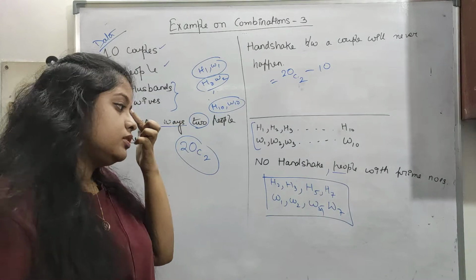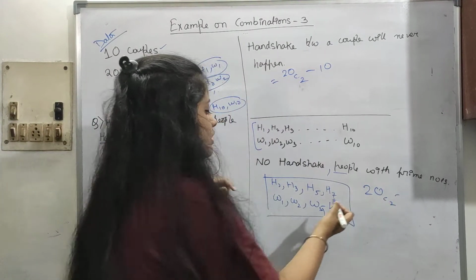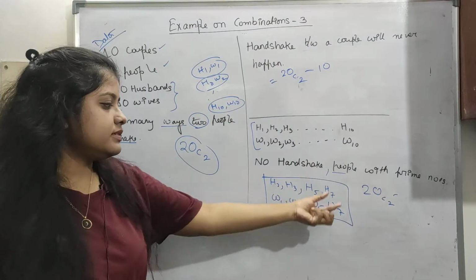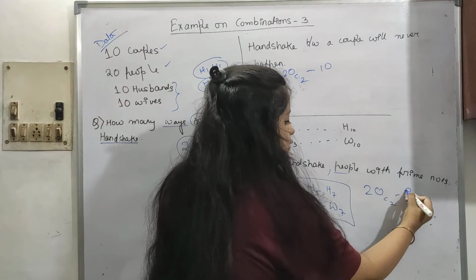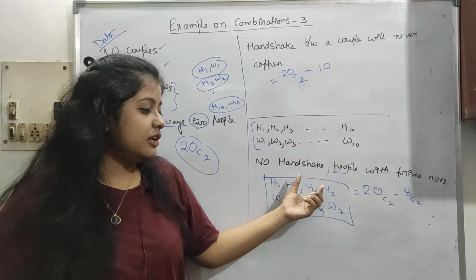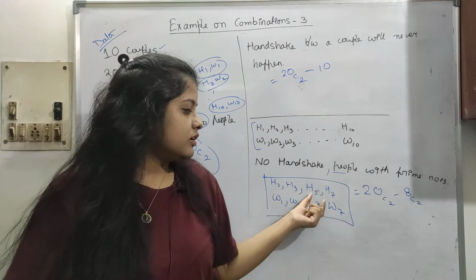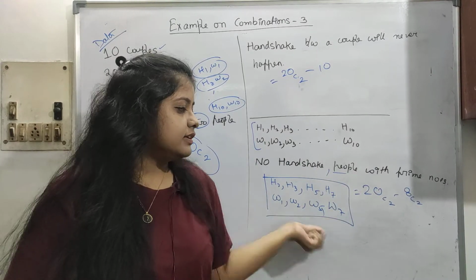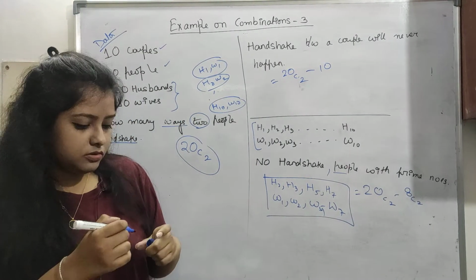So in total we have 20C2. Among this we cannot choose any 2 from this set. The total in the set is 1, 2, 3, 4 and 8, so 8C2. No person will be chosen from this set, so this is 8C2. No 2 people will be chosen from this set. Okay, so this is it.